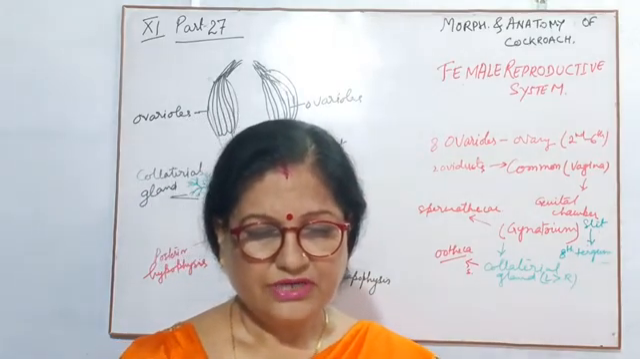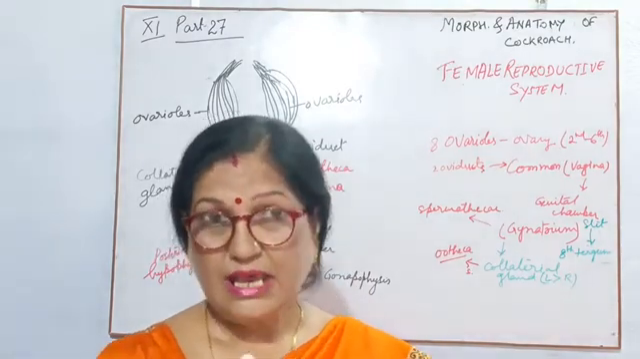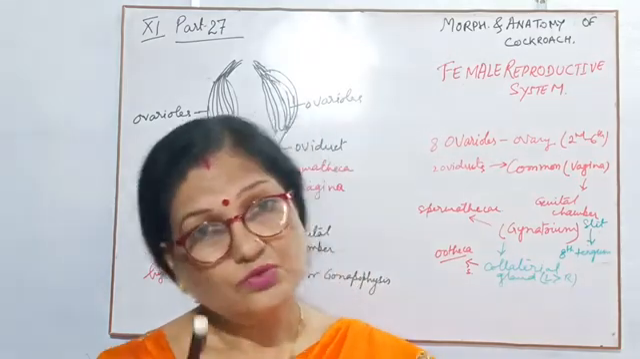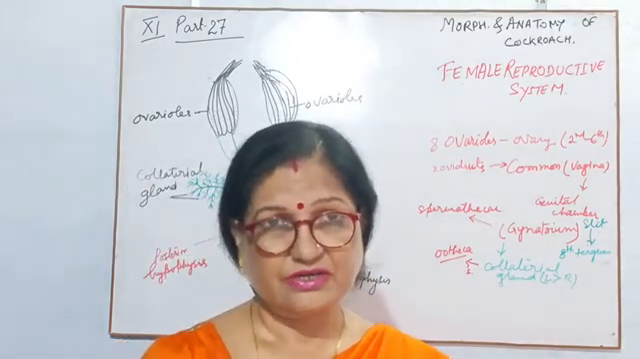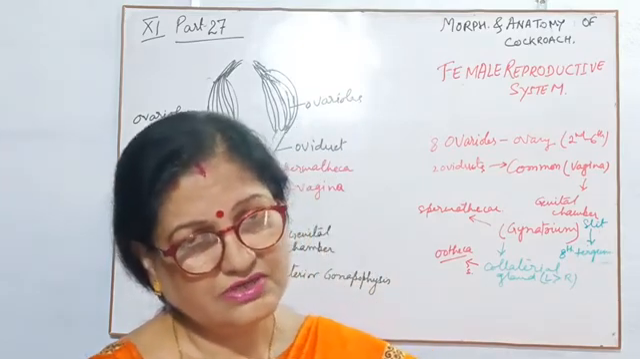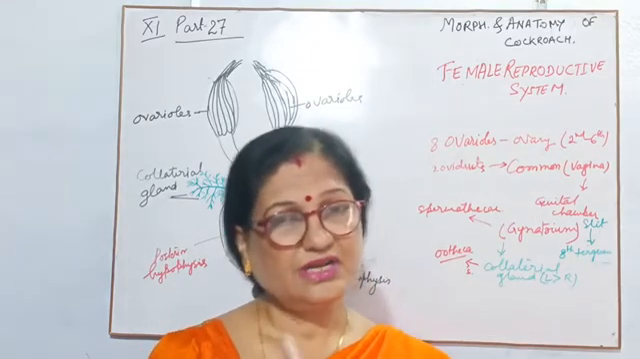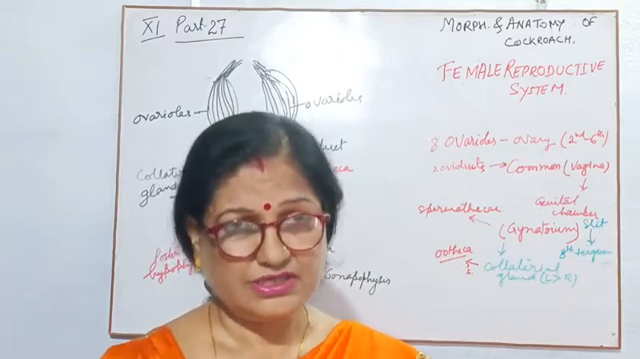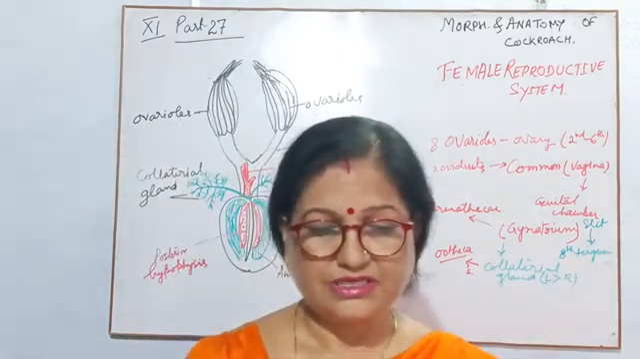This is the collateral gland, and its secretion helps to cover the egg and form the ootheca, that is the covering of each egg. So the secretion of the collateral gland covers the egg to protect it, and this is known as the ootheca.